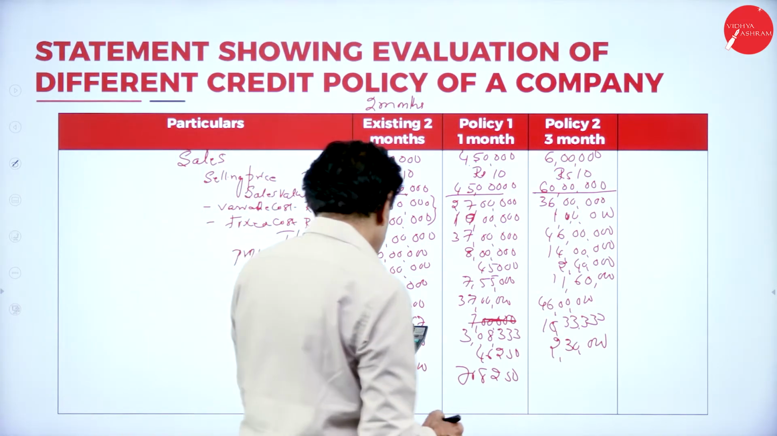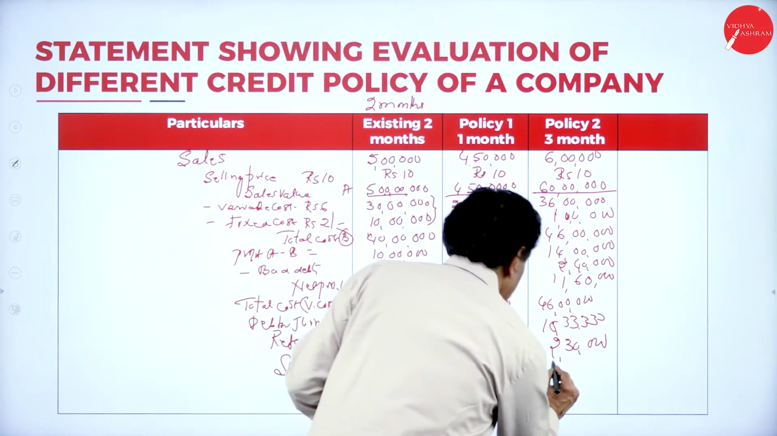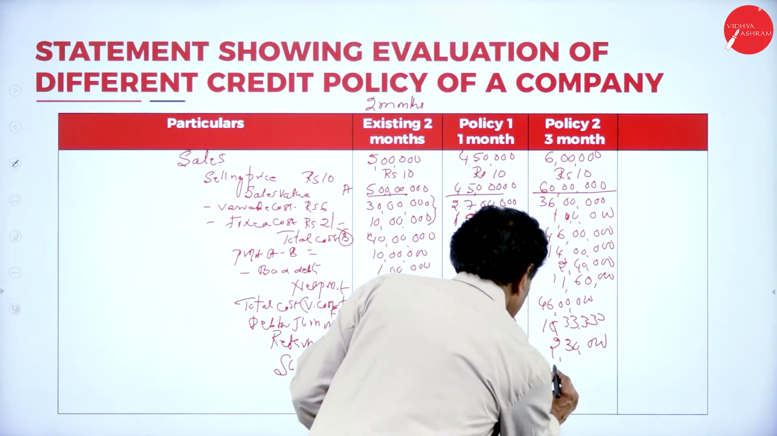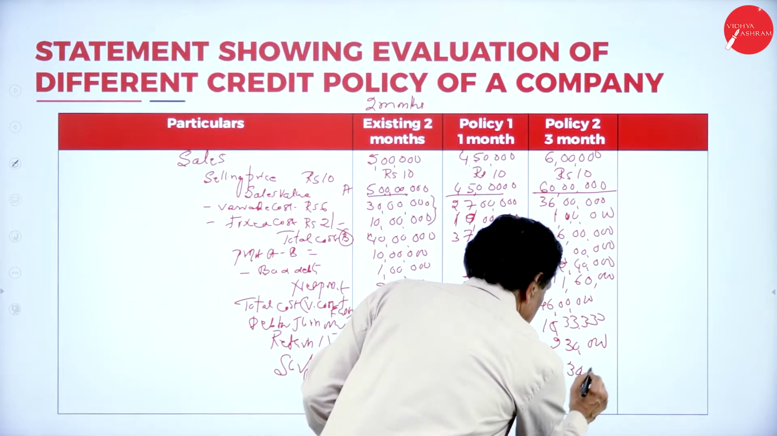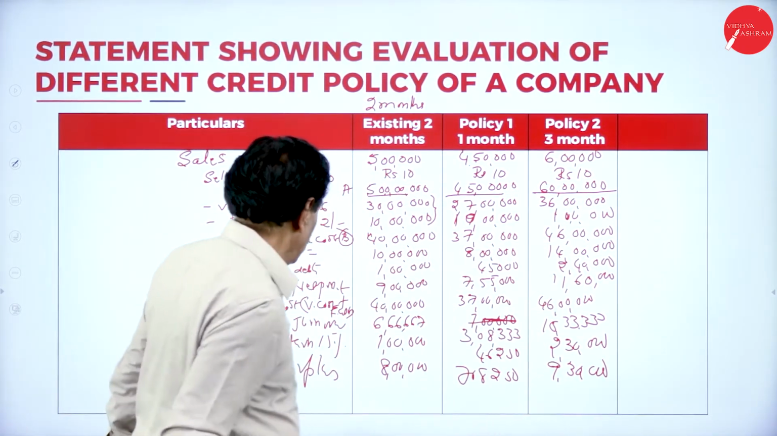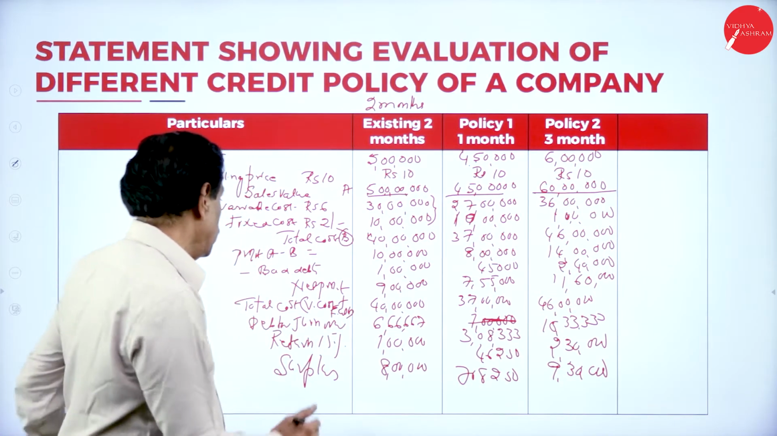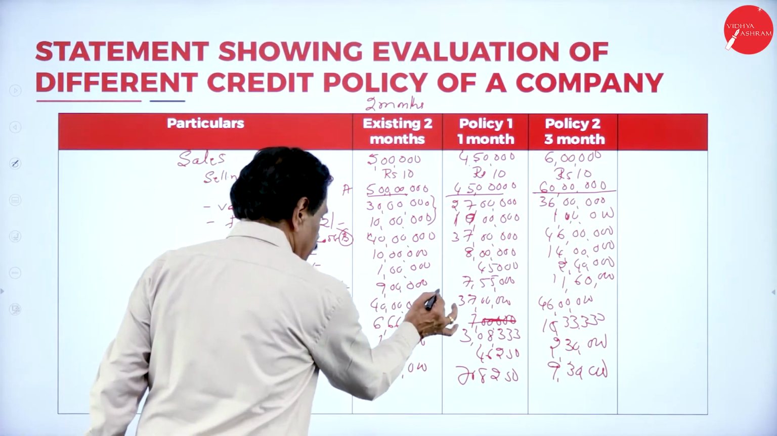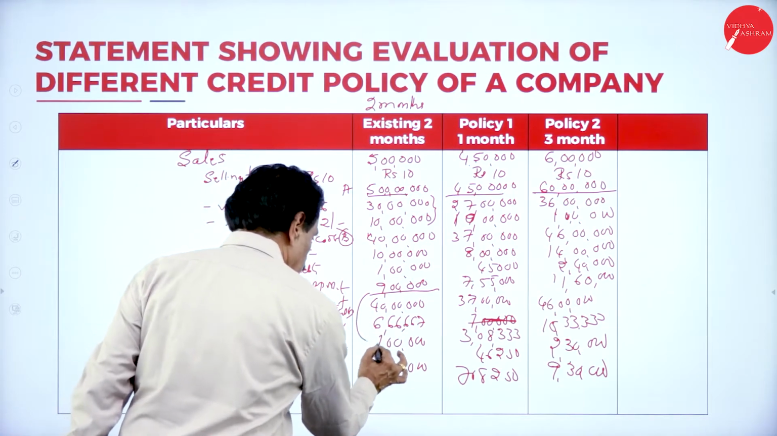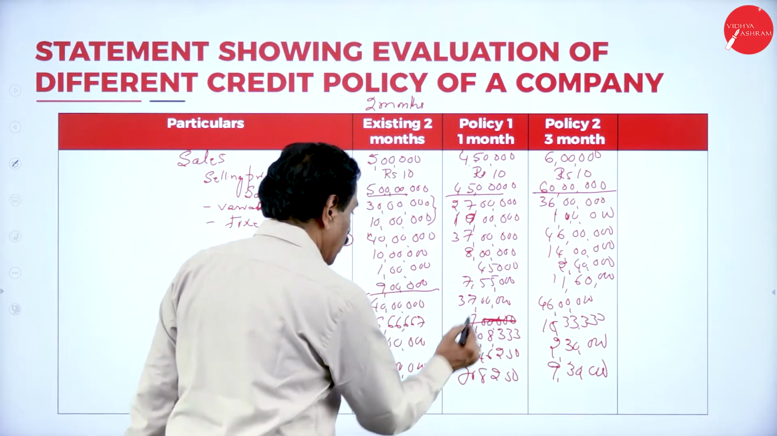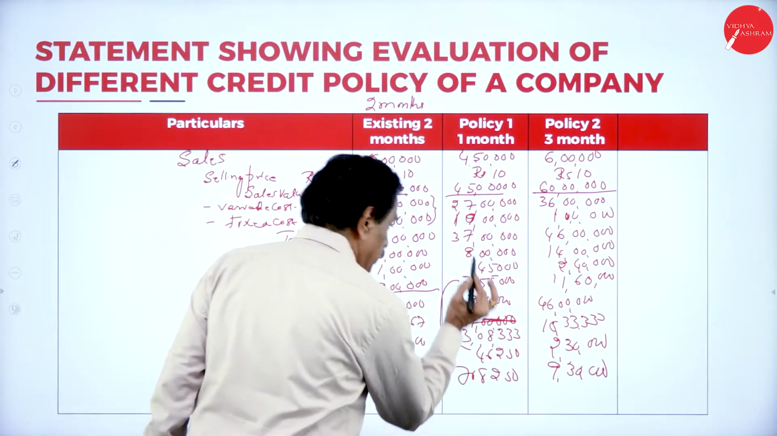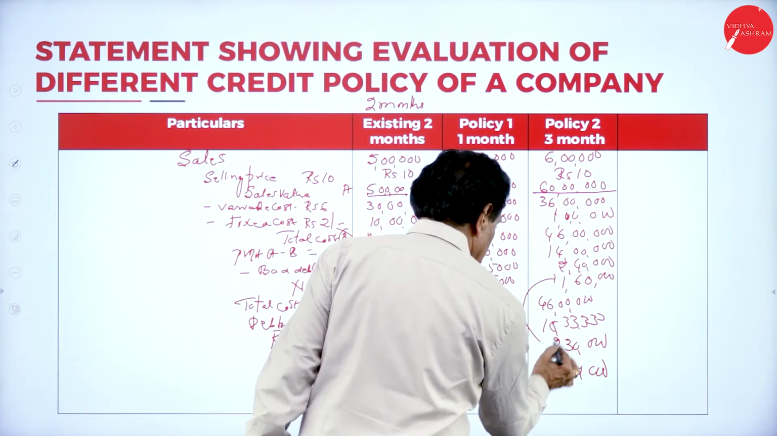So this is 9 lakh 30,000. So surplus is 10. So your profit is here 9 lakh minus 1 lakh. So your profit is 7 lakh 55 minus 46, 11 lakh 60 minus 7.